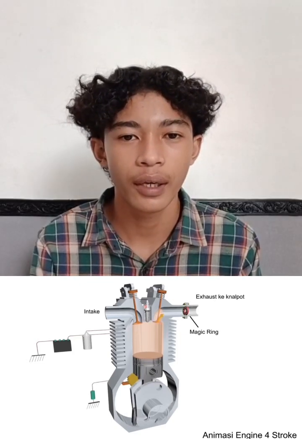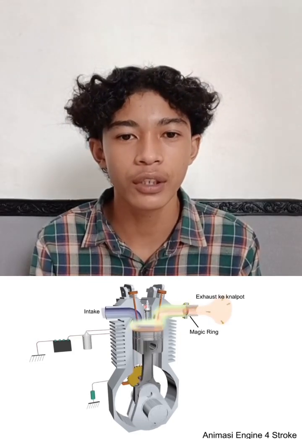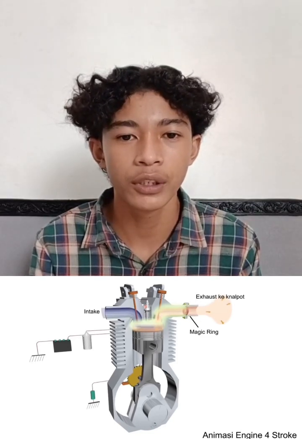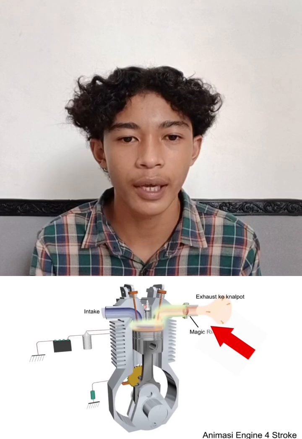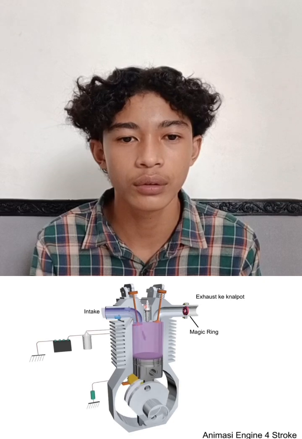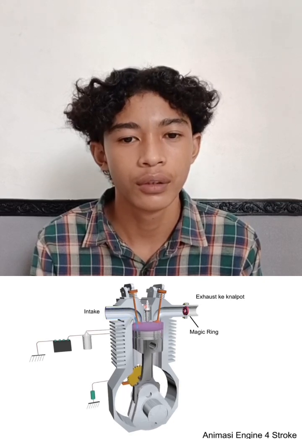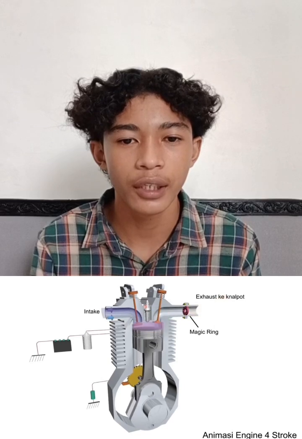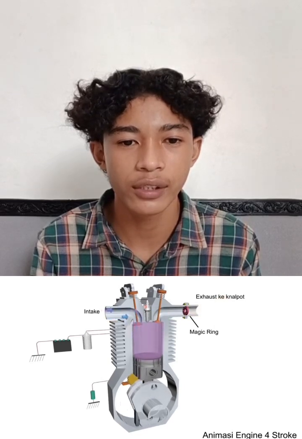Step 4. Exhaust stroke. After the combustion is complete, the exhaust valve opens, the piston moves upward again, pushing the exhaust gas out of the cylinder through the exhaust valve. So that's the four-stroke cycle in an internal combustion engine.